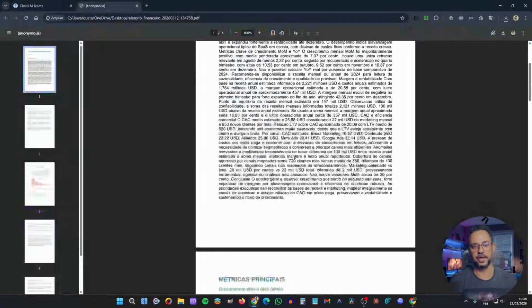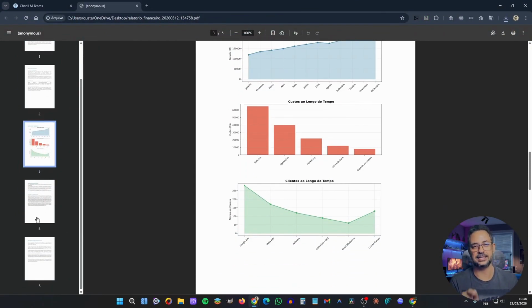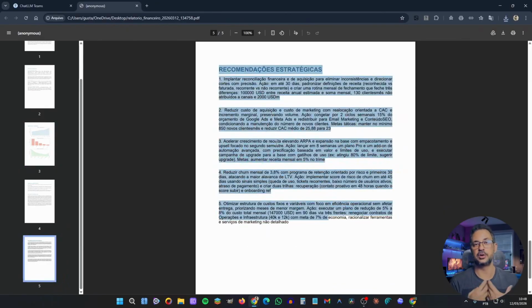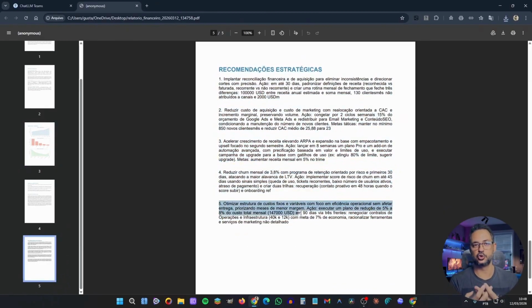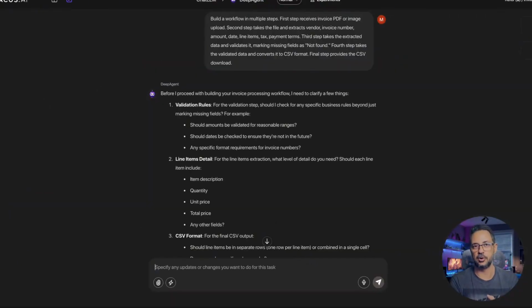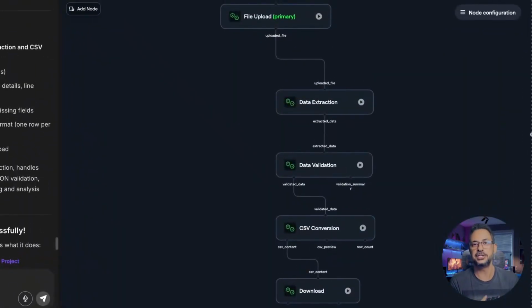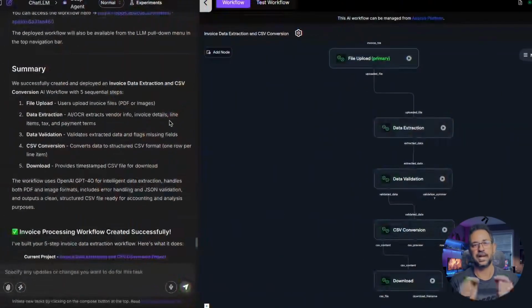Look, here I have my document where I have an introduction, the charts, and then at the end, the conclusion that it reached after analyzing the document I uploaded here. So, guys, this is really cool because you can build a workflow without knowing how to code, without having to manually change the processes, none of that. You just need to talk to AI, ask for what you want, and it will automatically build your workflow the way you want. Really cool, right?